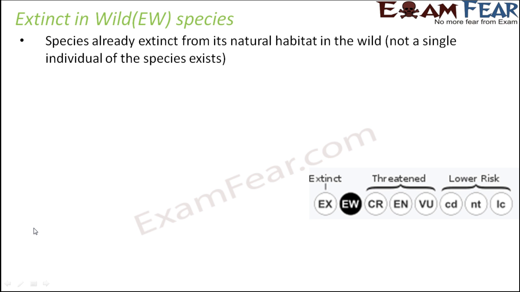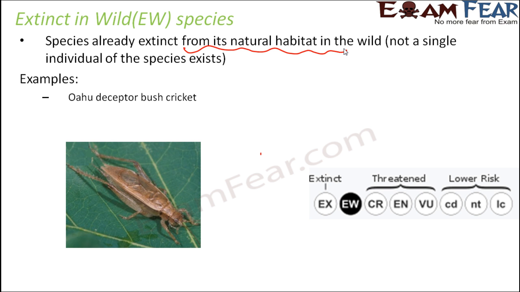Now another category that we have is extinct in wild species. So they are also extinct, but they are extinct from their natural habitat. That means from the wild, because here we are basically talking about the wild animals. So if wild was their natural habitat, they have become extinct from the wild. So there is no surety that a single organism of that species does not exist anywhere else. But this is for sure that not a single organism exists in their natural habitat. So one such example is Oviduceptor bush cricket. So this insect has become extinct in the wild.